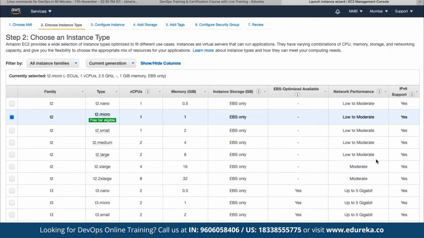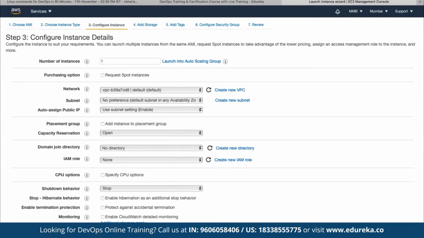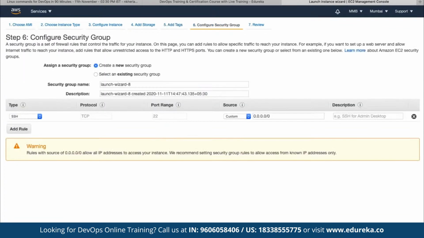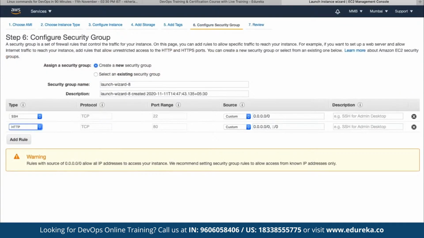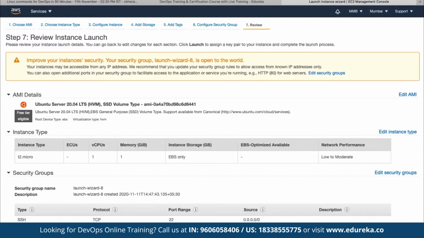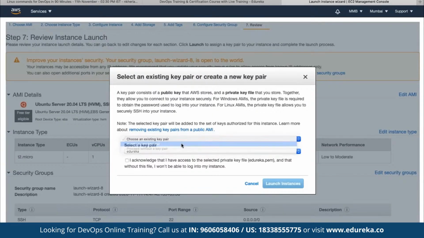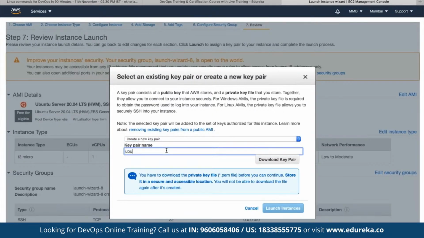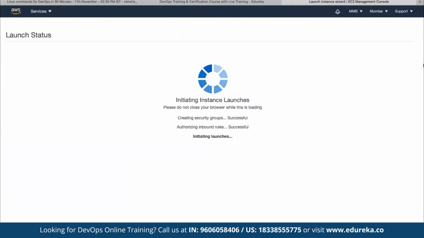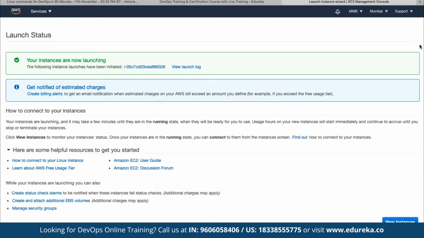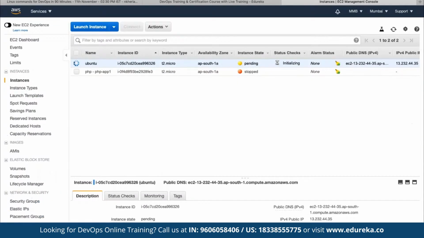So here we can choose the Ubuntu instance and the instance type. We can add storage, tags, and a security group. Here we can give access to the HTTP port as well. We can create a new key pair by the name of, suppose, Ubuntu, and then download this key pair, because in the end, in order to get connected, we are going to make use of this key pair. Let's wait for this instance to be up and running, because usually it takes a bit of time for the instance to be deployed.